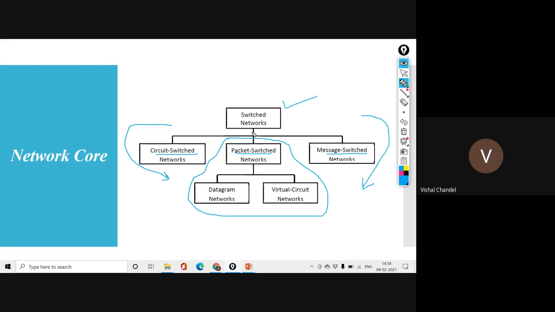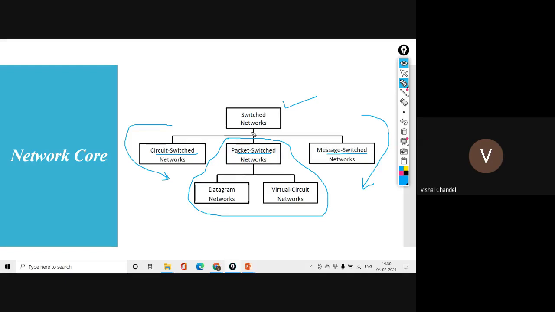That procedure we call switching. For a real life example, I am preparing a chain of students, and I want to transfer one file from one student to the end of the chain. So we are switching that file from one node to the next node, till the end node. That is the procedure of switching. The same concept we follow in the transmission of a file inside the network, and that we call switching.